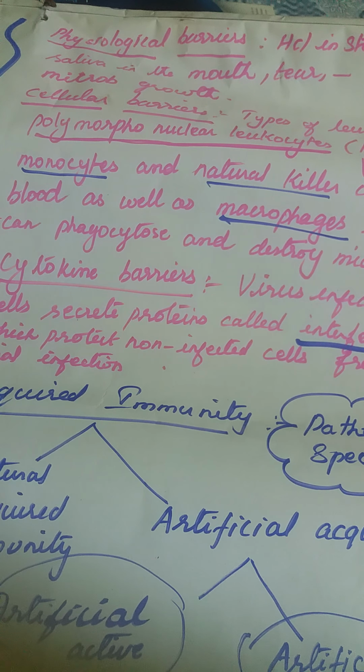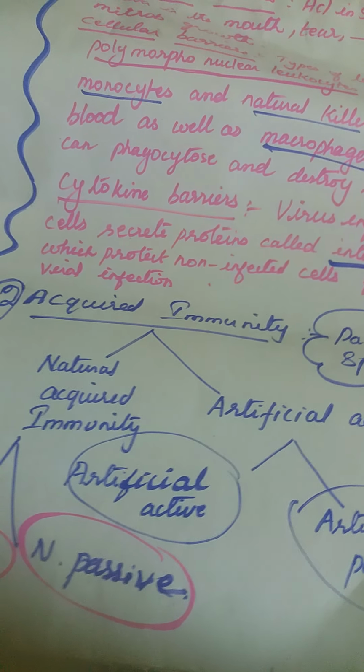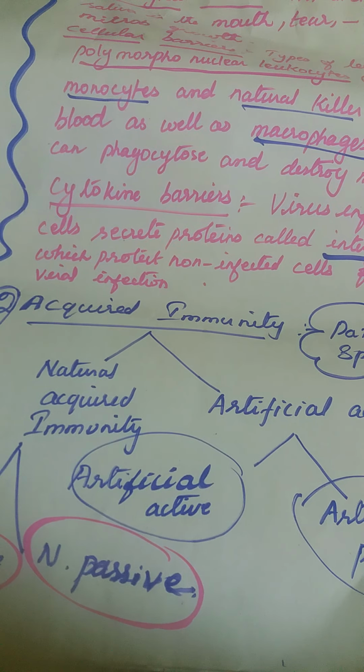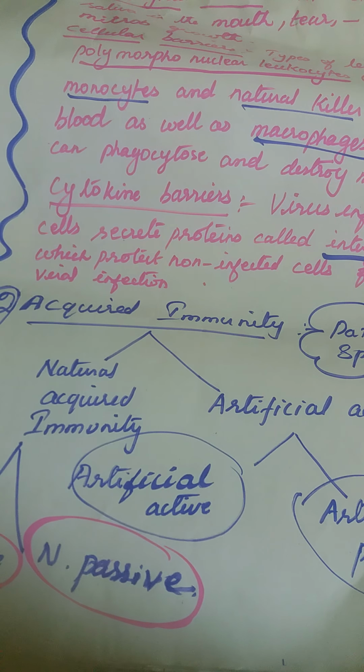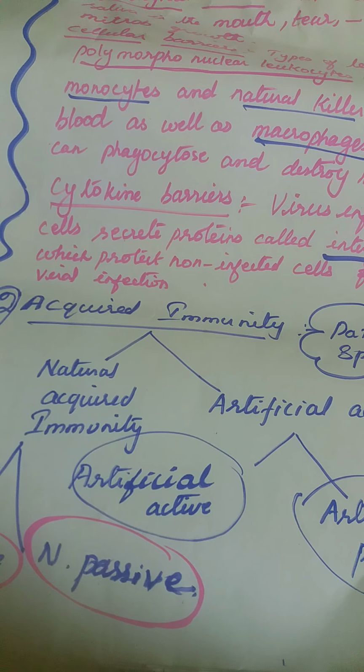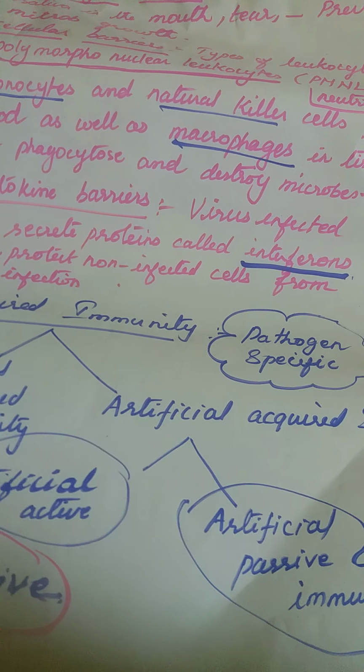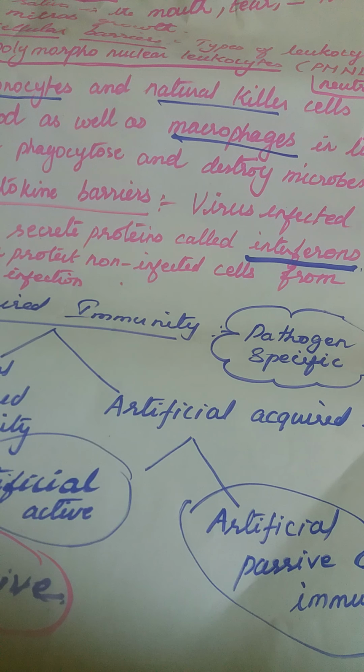Let us see acquired immunity. The acquired immunity is broadly classified into natural acquired immunity and artificial acquired immunity. Natural acquired immunity is further classified into natural active immunity and natural passive immunity. Then artificial acquired immunity is further classified into artificial active and artificial passive immunity.